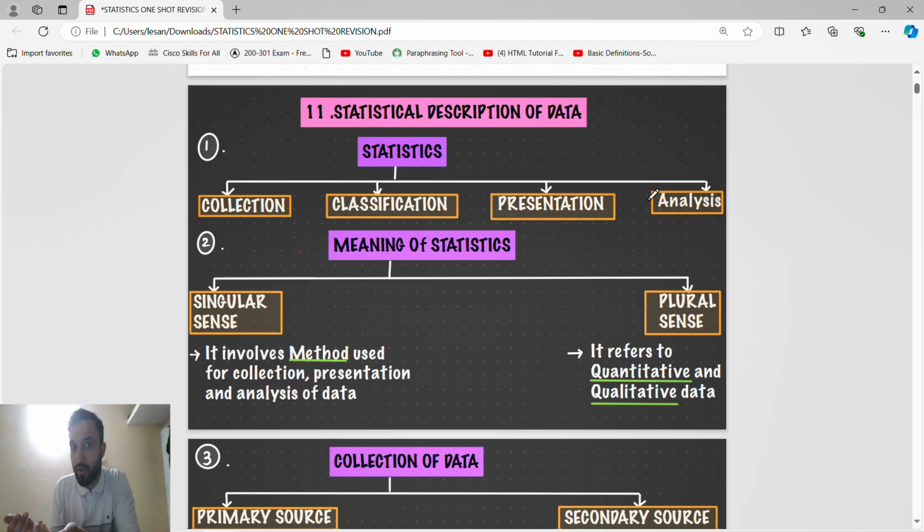If you know the thing already, just sit and watch the video. It's like a one-time revision for all of statistics, for the 40 marks. But if you feel that yes, this point is important, this point I don't know, this point is a new thing, then please write it down, because they will ask that in the examination and you will gain the marks.